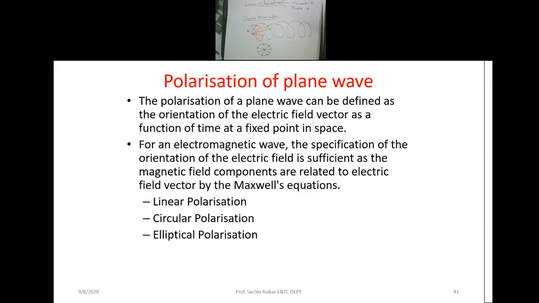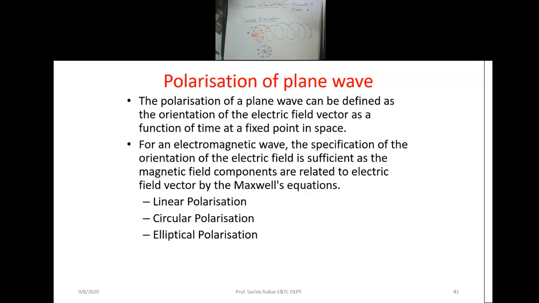Because if you use a circular or elliptical polarized wave, then whenever the receiver is receiving the signal, there is a small deflection in the field component, and then it is difficult to receive that particular component. That is about fading and so on, a different story for this field component. But if it is a linear polarized wave, we can easily receive it.